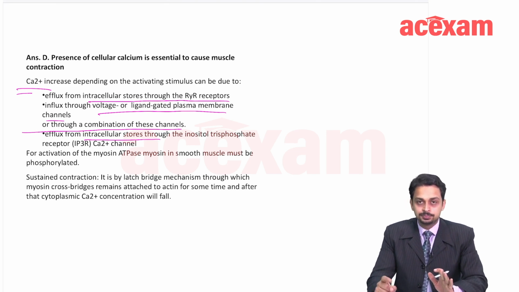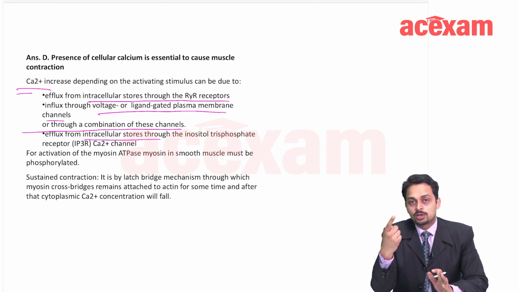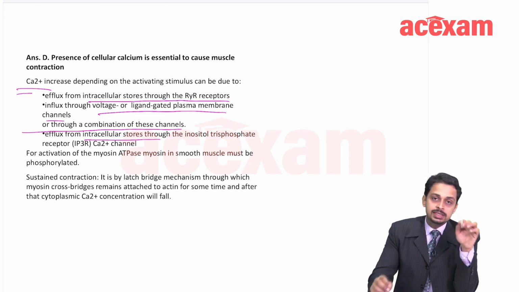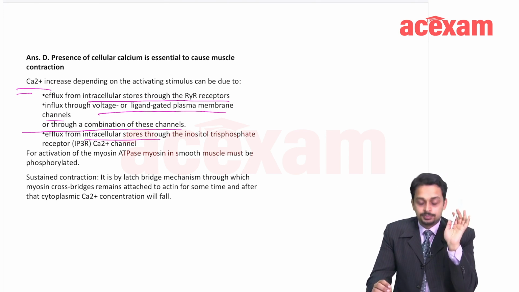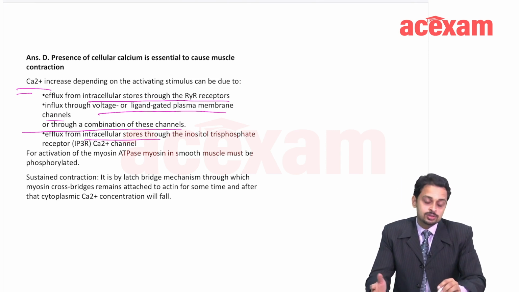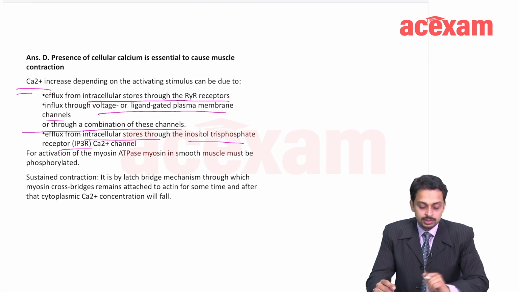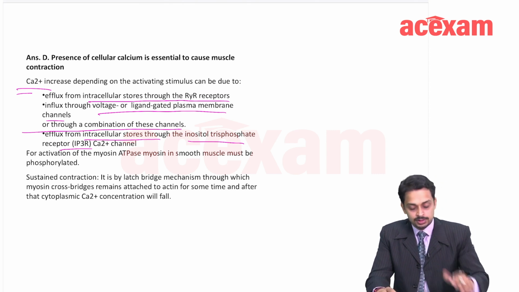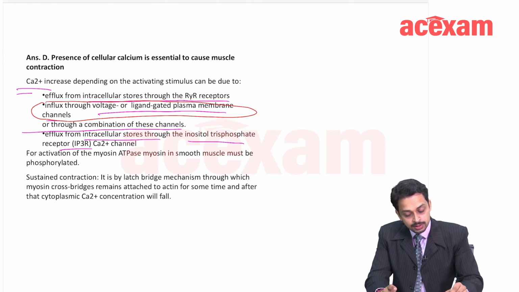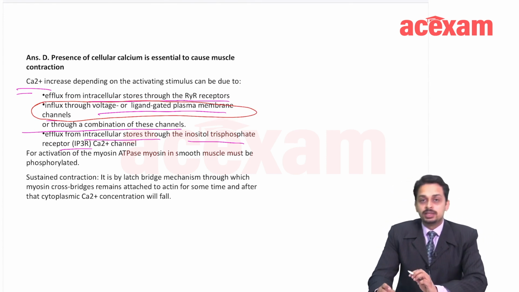I am repeating it again. The first source is the sarcoplasmic reticulum present inside the smooth muscle, through the ryanodine receptor. Second is from the outside, from the ECF coming into this cell. The third is from the intracellular stores through inositol triphosphate calcium channels. These are the three main sources. The most important source here is the influx through voltage gated or ligand gated plasma membrane channels.